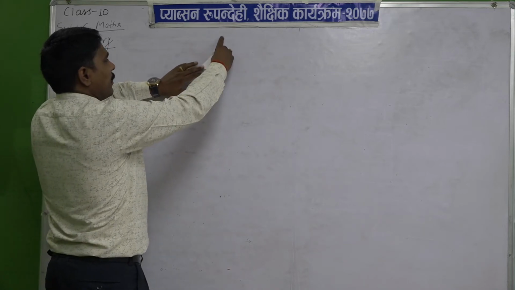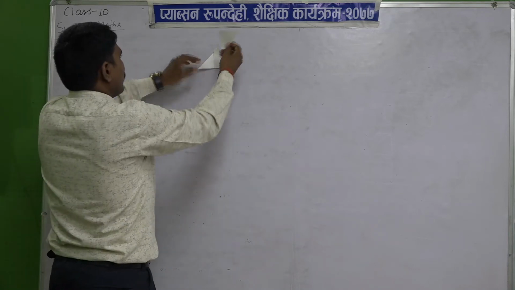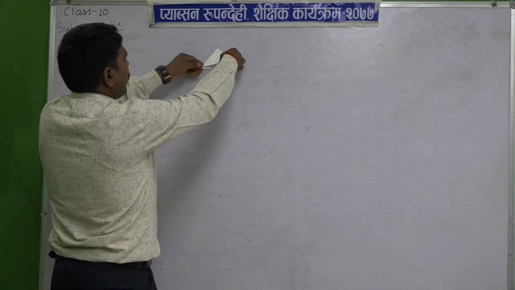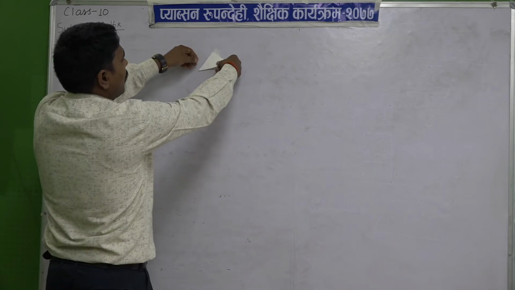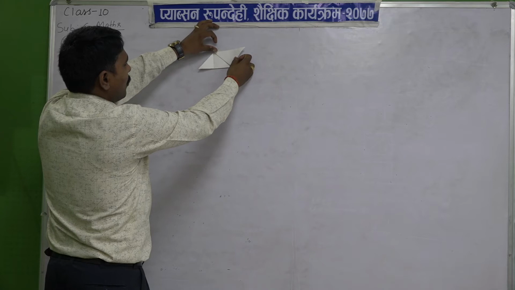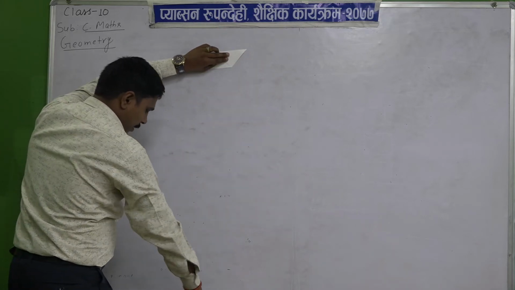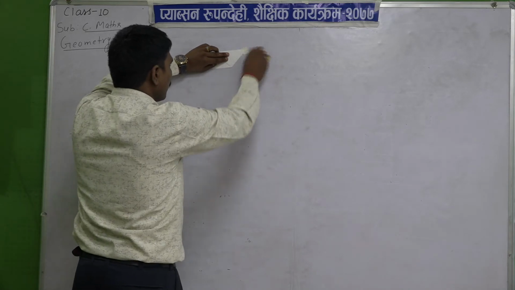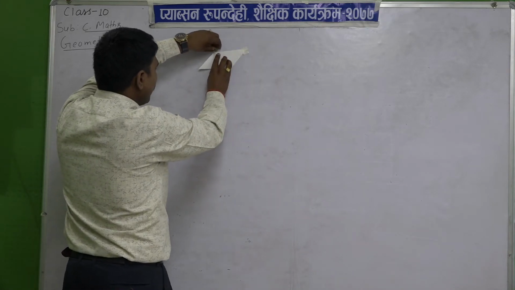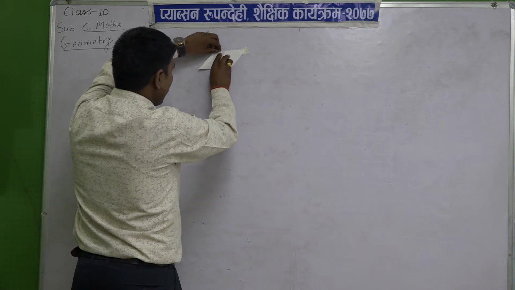If you put this triangle in this way, making it opposite, and stitch it here, this triangle, understood? Clear?